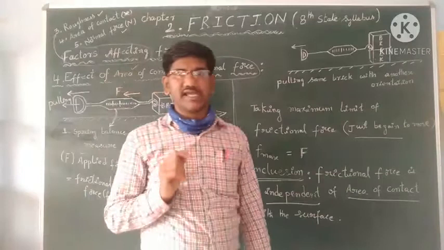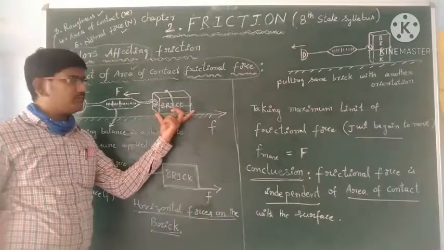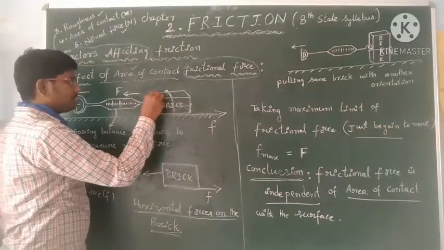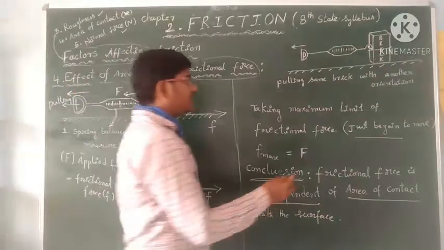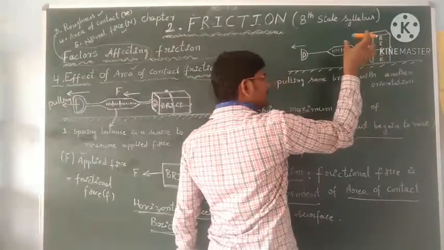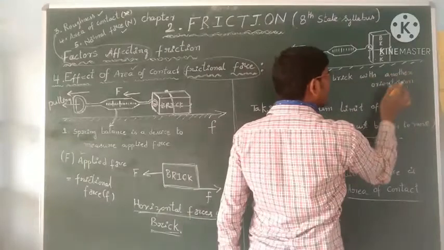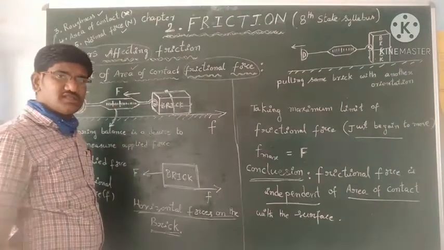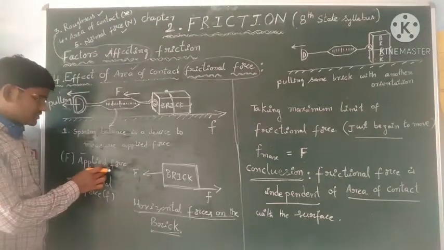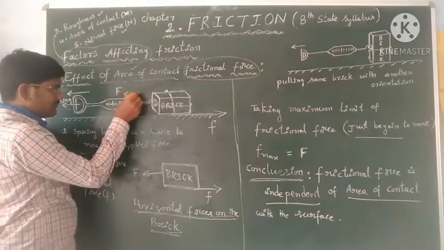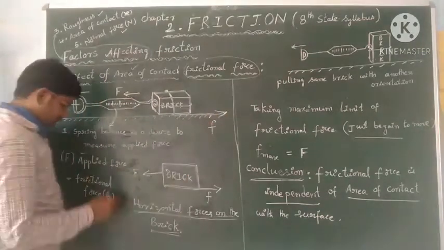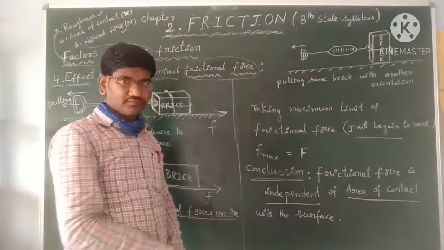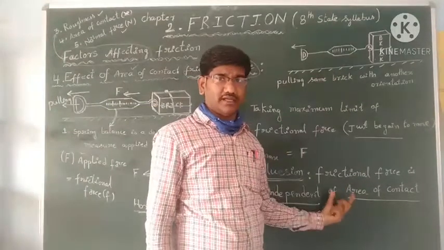That is this activity. So when we are pulling the brick in horizontal position, and when it is in vertical position, pulling the same brick with another orientation and pulling the brick with horizontal orientation, in both situations the applied force is equal to the maximum limit of the frictional force, and that we are getting the same. It is independent of area of contact.